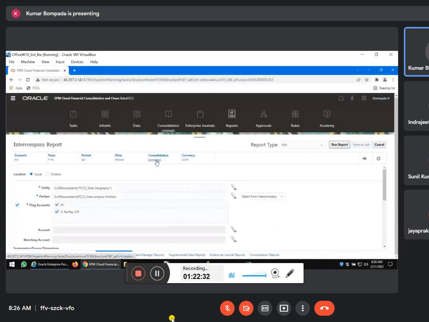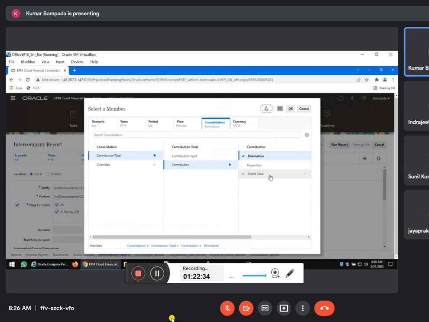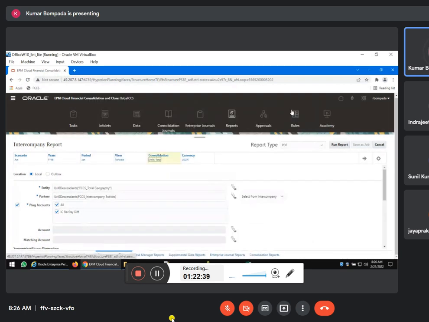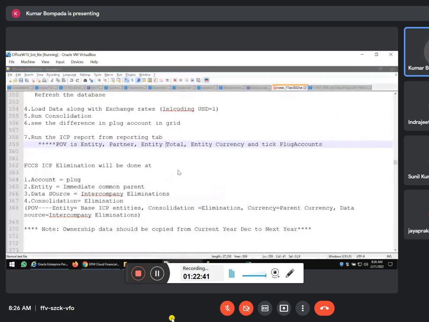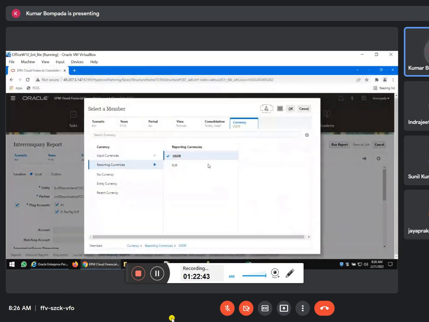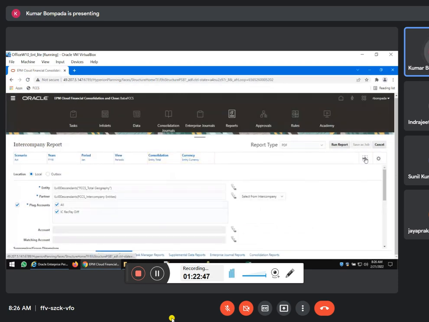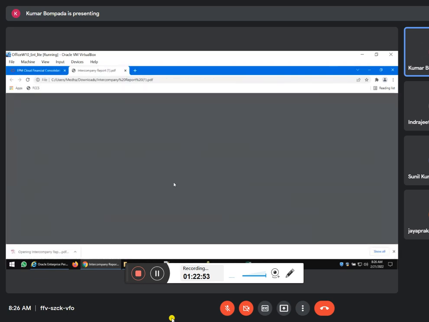Report POV is entity total. So here parent total, it should be entity total. Okay, done. And then currency should be entity currency only. So come here, so entity currency, that's it. So POV is different for report and grid, okay. Now run report and say yes, done.